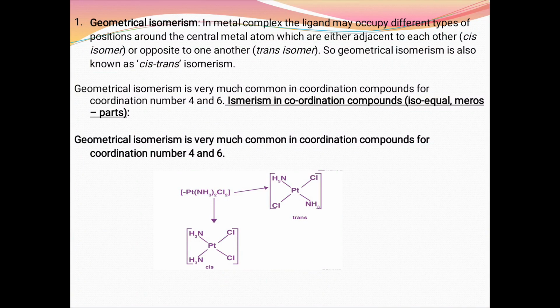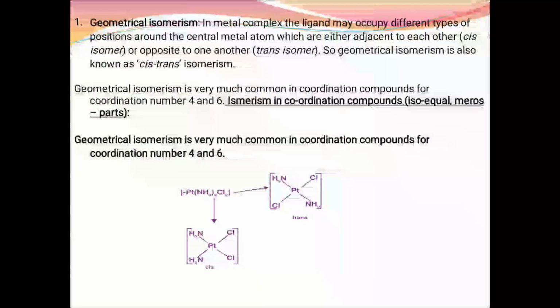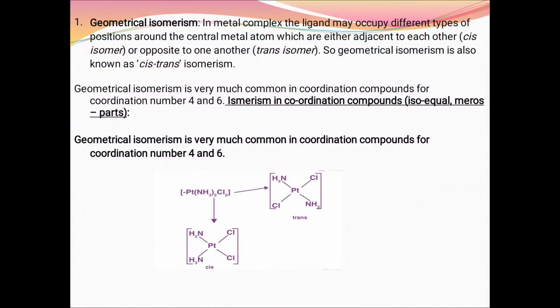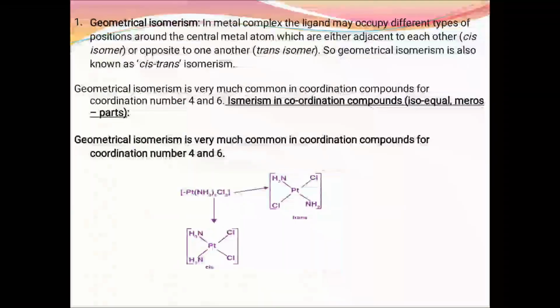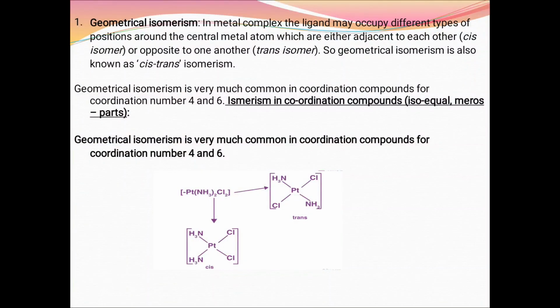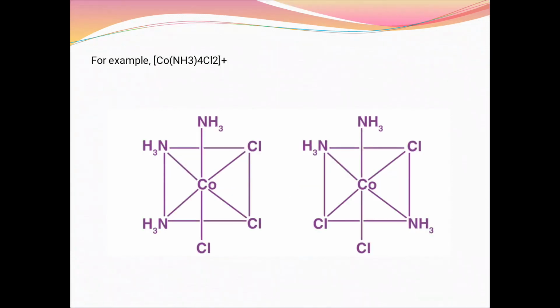Geometrical isomerism is very common in coordination compounds for coordination numbers 4 and 6. This is an example for coordination number 4. And these are examples for coordination number 6.